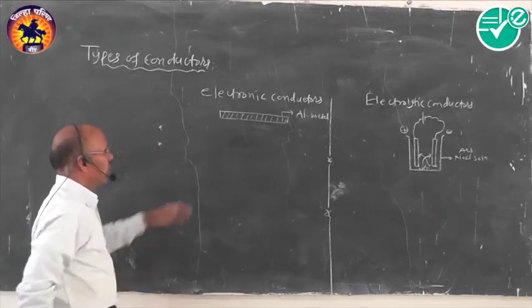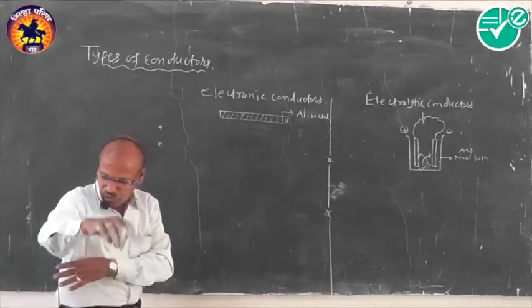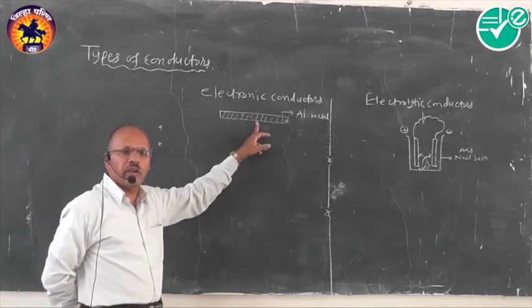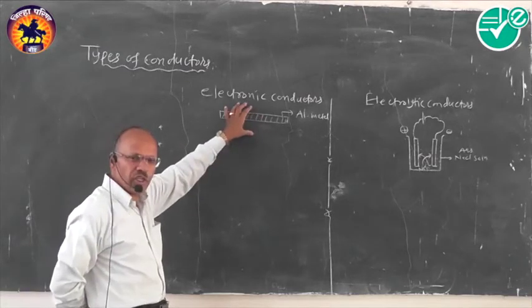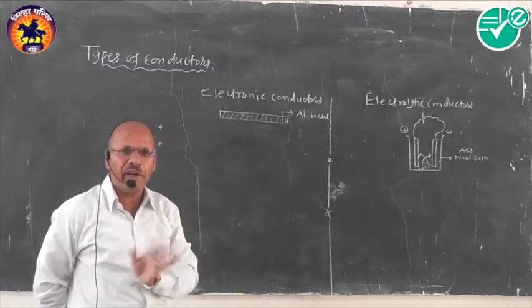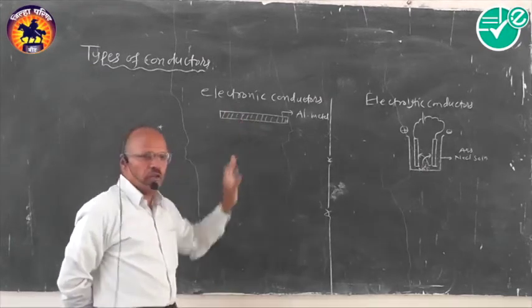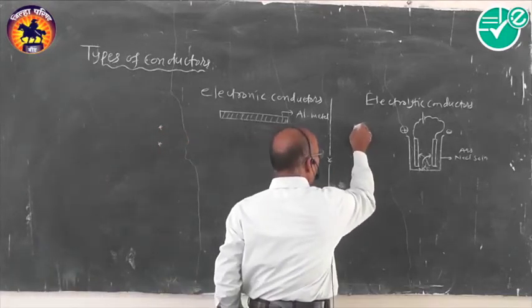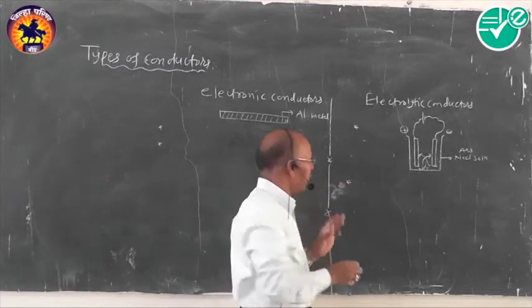Okay. Now, second one. In this case, during this type of conduction, there does not occur any chemical reaction. हे जो पहिला स्टेज त्याच्यामध्ये कोणती केमिकल रिएक्शन होत नाही. Under this head, there is no chemical reaction occurring. In this particular case, if you think about the chemical reaction, check this out.